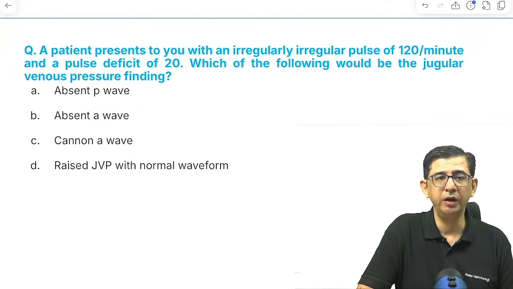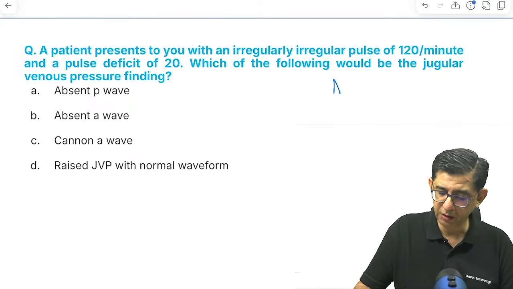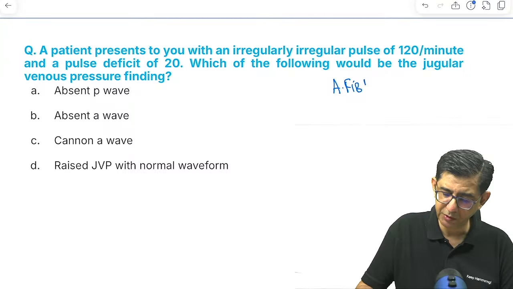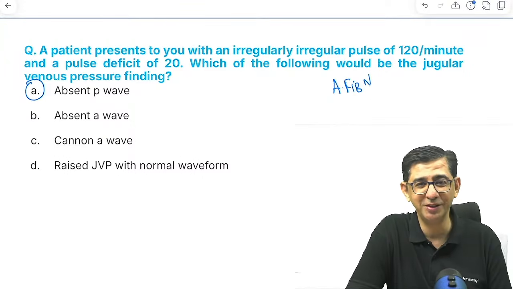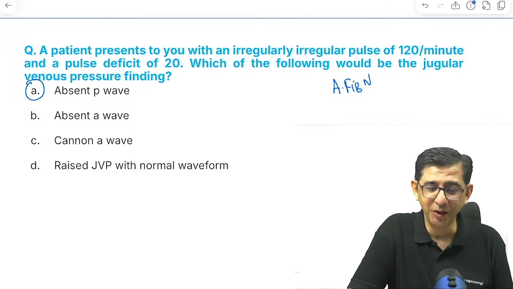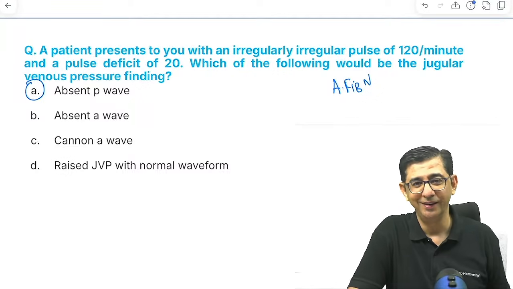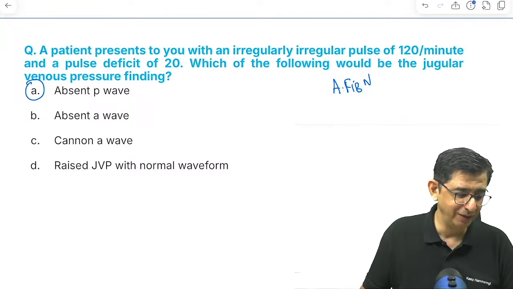Then there is an irregular pulse with a pulse deficit of 20, so that is atrial fibrillation. Atrial fibrillation will always have an absent P wave. So you can see in 2022 the questions on atrial fibrillation were easier. Then they started talking about atrial fibrillation with heart failure, right? So competition is increasing gradually.